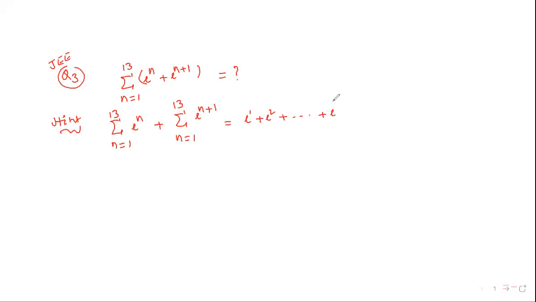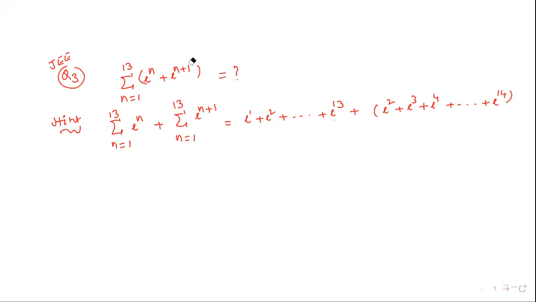Okay, now the last number is 13. Next, the second one, n is equal to 1: i square, i cube, i power of 4. The last one is i power of 13 plus 1, that is 14. Okay? Right. Now in this one, how many groups of 4 are there? Observe. So the number of terms I will write. See, the number of terms is equal to, first one, number of terms I will write.